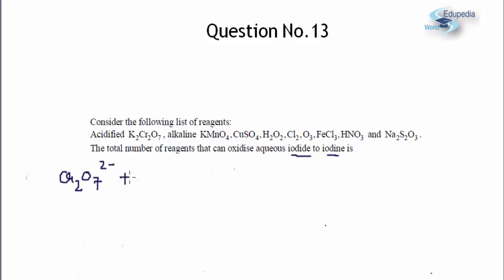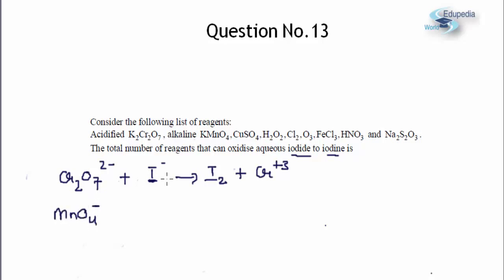So of course it will oxidize I minus into I2 and it will itself get reduced to Cr plus 3. This is a very important reaction which you all must remember, that the dichromate ion in acidic medium is reduced to chromium plus 3. So the first one will be my answer. Let us look at the second reaction. In the second reaction we have been given potassium permanganate, that is MnO4 minus.